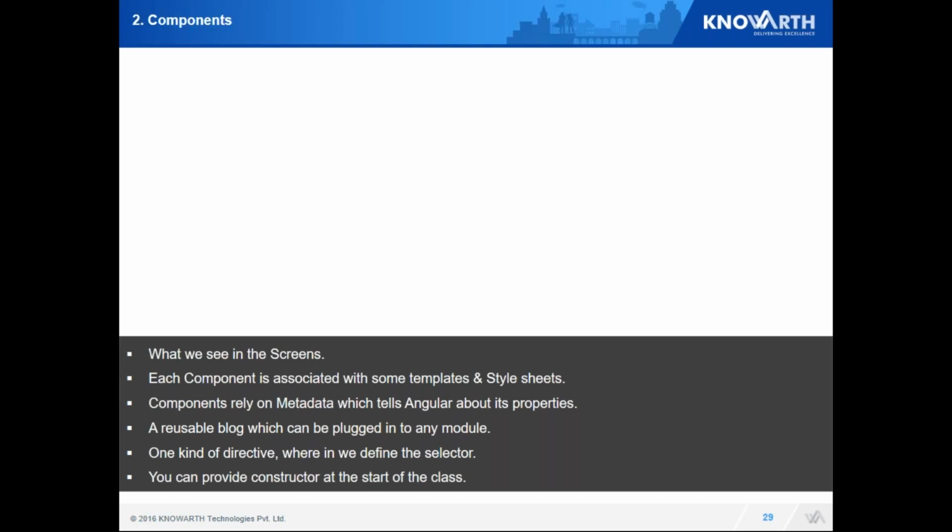Now Angular 2, or better say ES6, provides us the word constructor. So whenever my component is loaded, I need to initialize it with some predefined values I can directly use at the start of my component class.